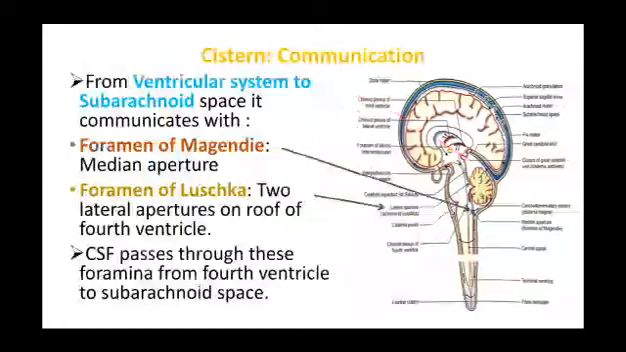These cisterns communicate from the ventricular system to the subarachnoid space through small foramina called the foramen of Magendie, a median aperture, and the foramina of Luschka, two lateral apertures on the roof of the fourth ventricle. The cerebrospinal fluid passes from the fourth ventricle through these foramina to the subarachnoid space.